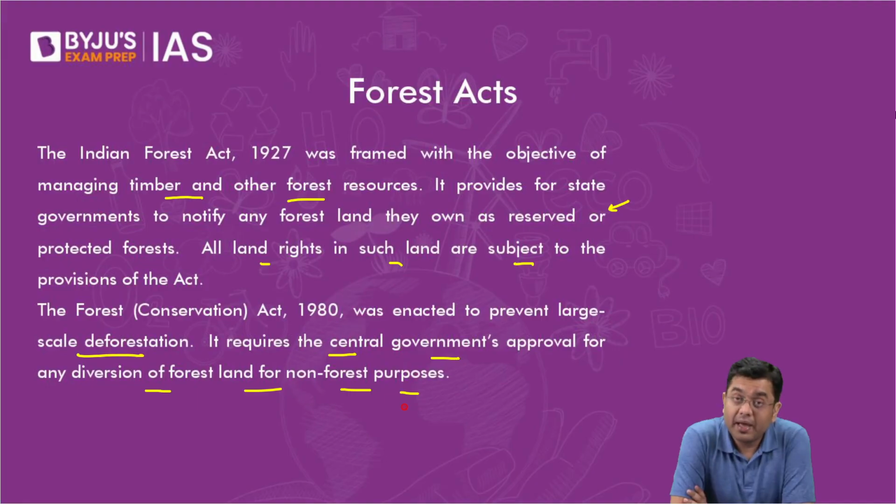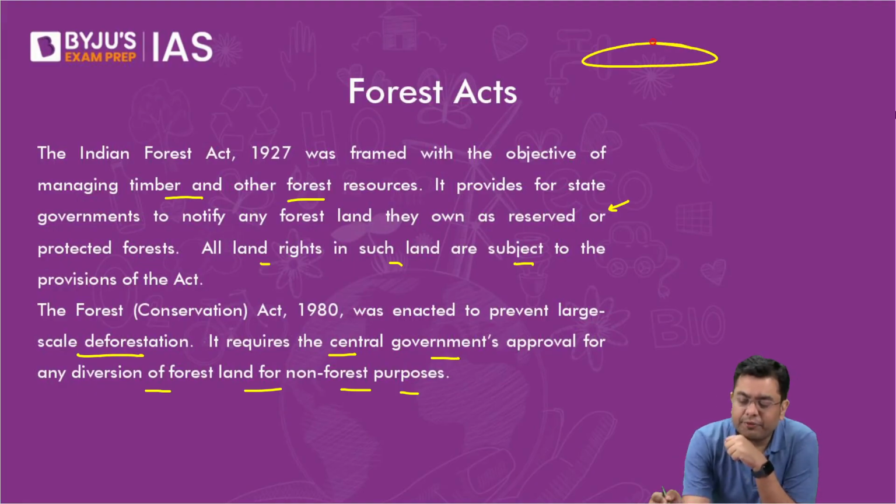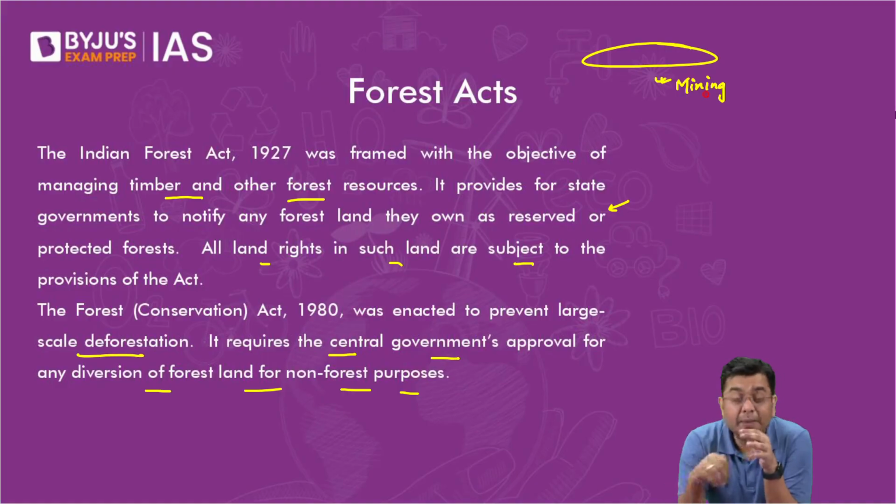Now, this act was used by many of the state governments in a different manner. For example, what is a land that you declare as a forest? Let's suppose you declare this land as a forest. Here many economic activities will be prohibited. For example, mining will be prohibited in the forest region. Even development of infrastructure activities will be prohibited.